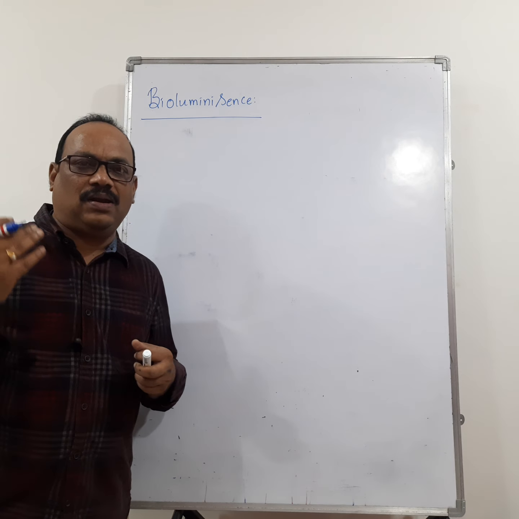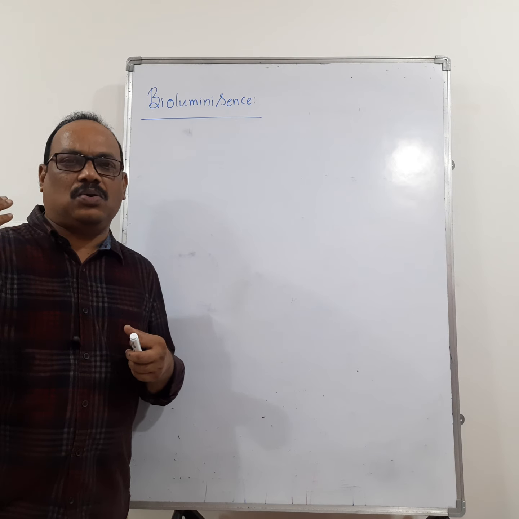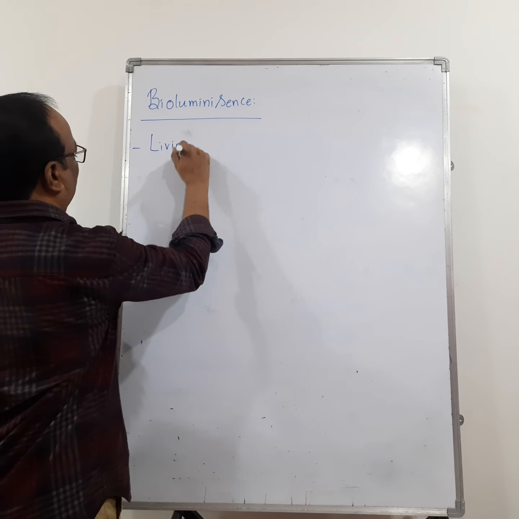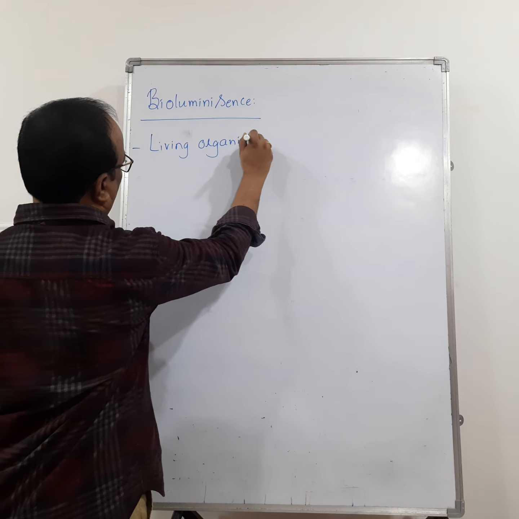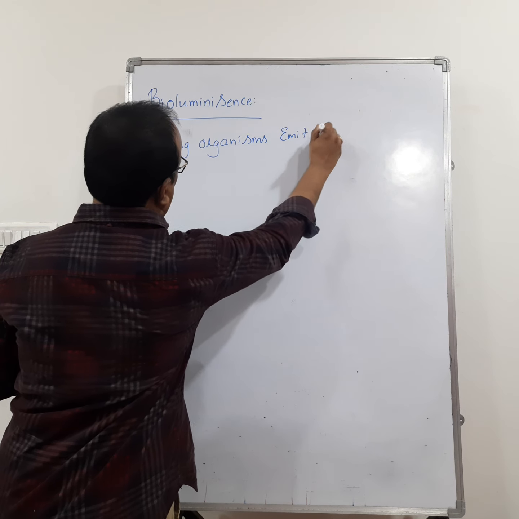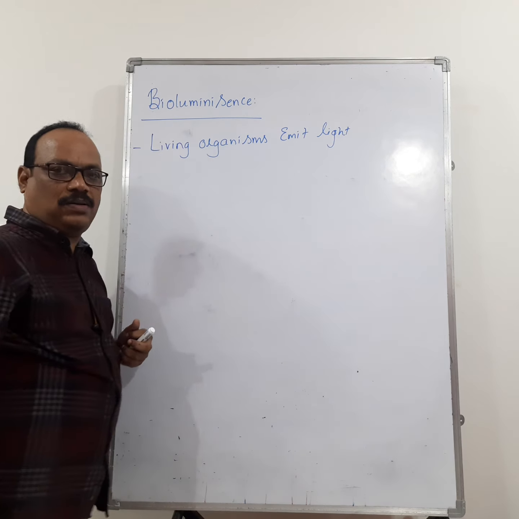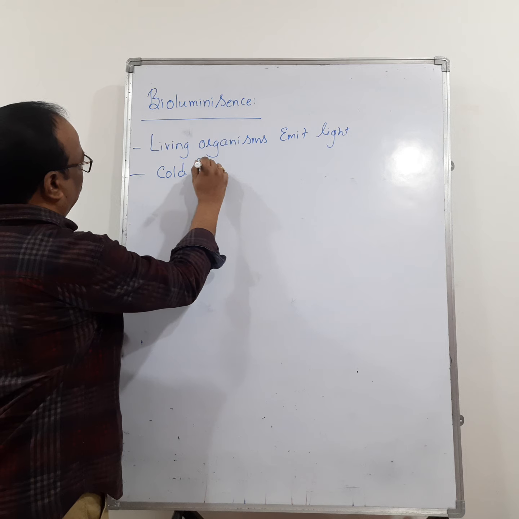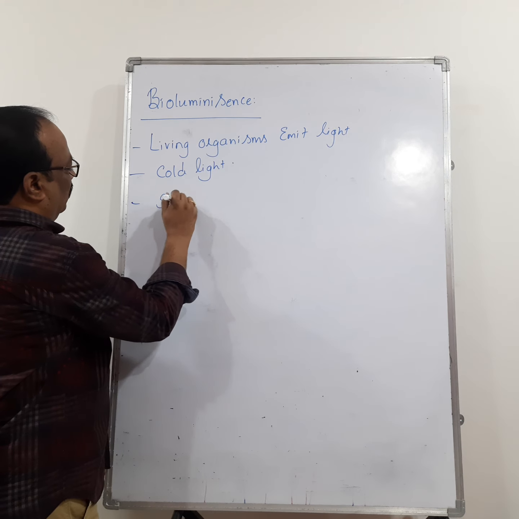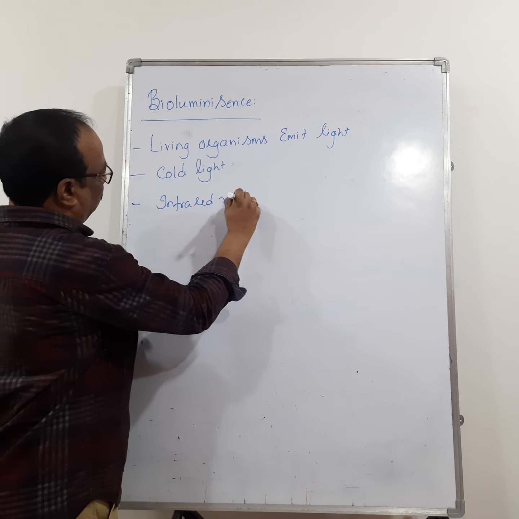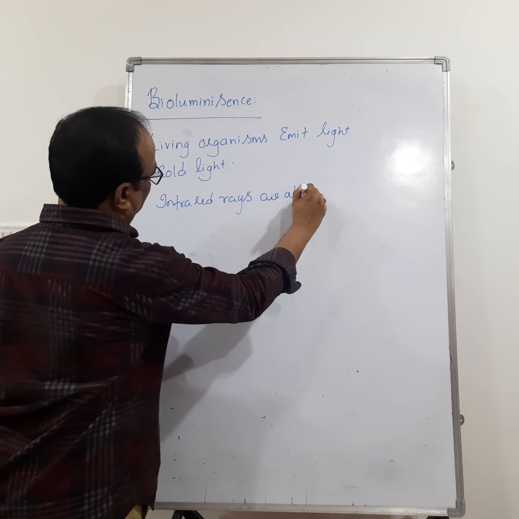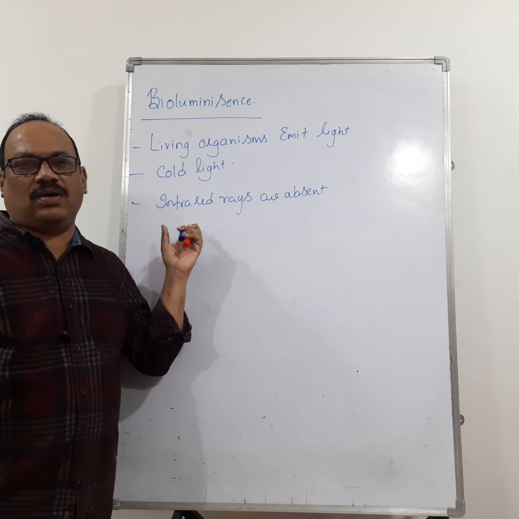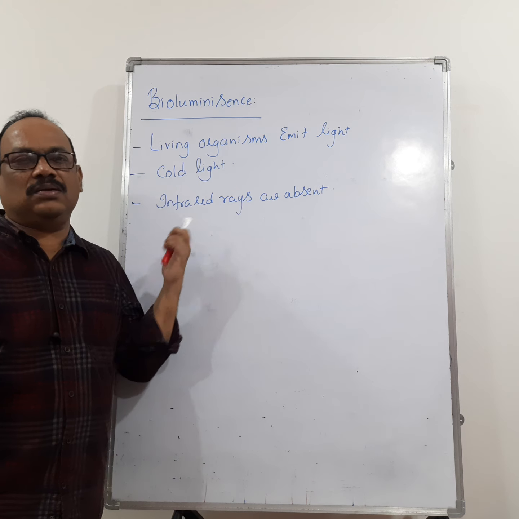The light emitted by living organisms is a cold light, and infrared rays are absent. Due to the absence of infrared rays, it does not have any heat.